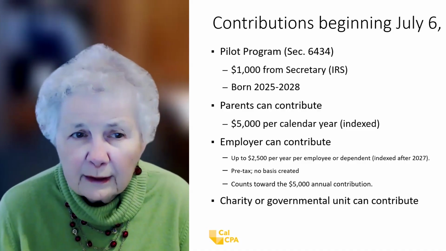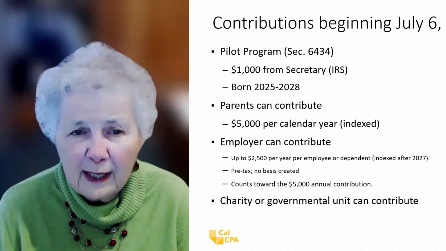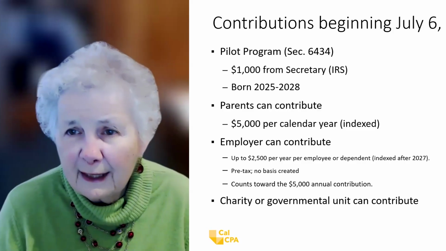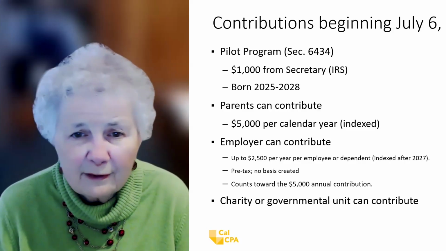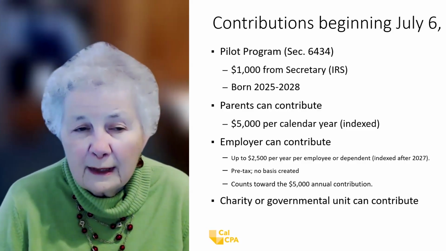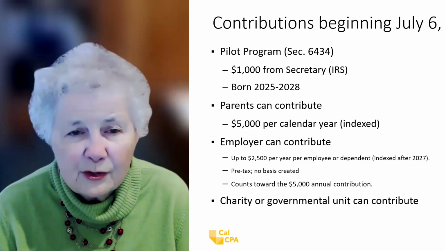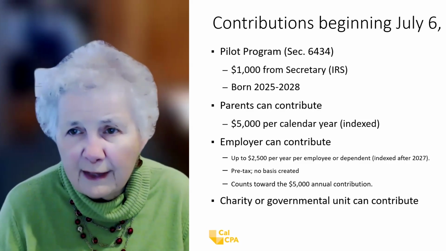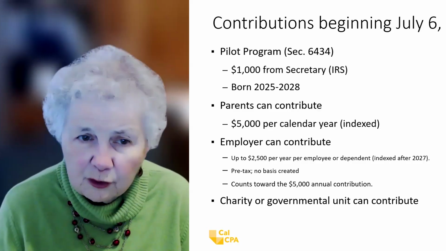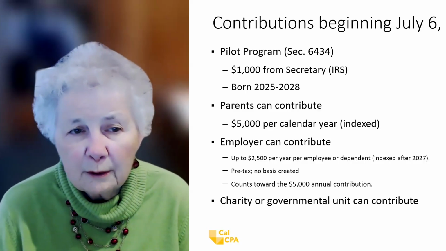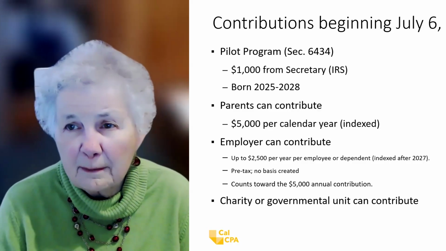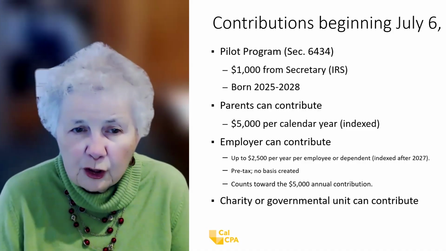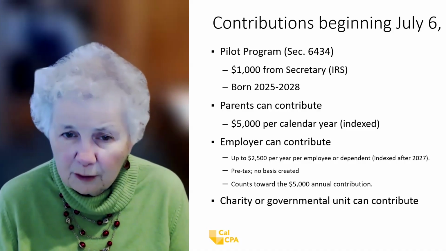The employer can contribute up to $2,500 per year per employee or dependent. That's going to be indexed after 2027, just like the parents. The employer amounts are pre-tax. There's no basis created, and that counts towards the $5,000 annual contribution. So if the employer puts in $1,000, the parents can only contribute $4,000 that year. A charity or a governmental unit can contribute.